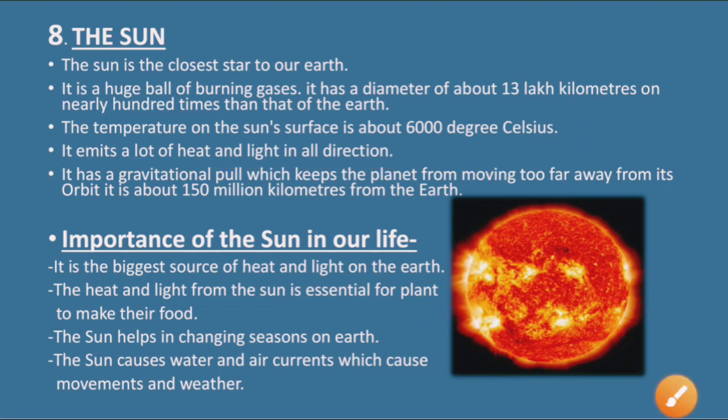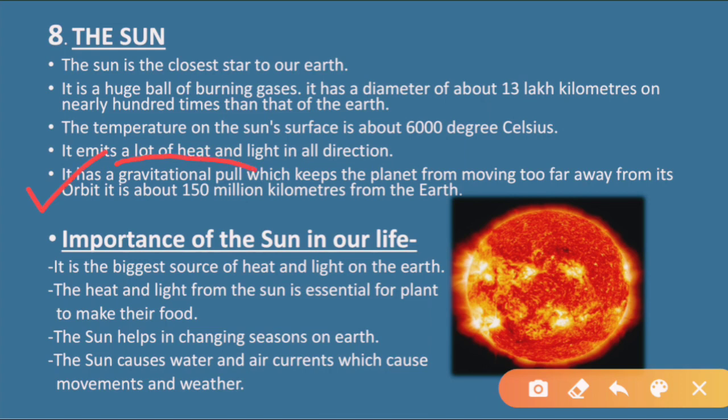Now, next point, it has a gravitational pull which keeps the planets from moving too far. Means it attracts the planets towards it. The sun attracts the planets towards it.